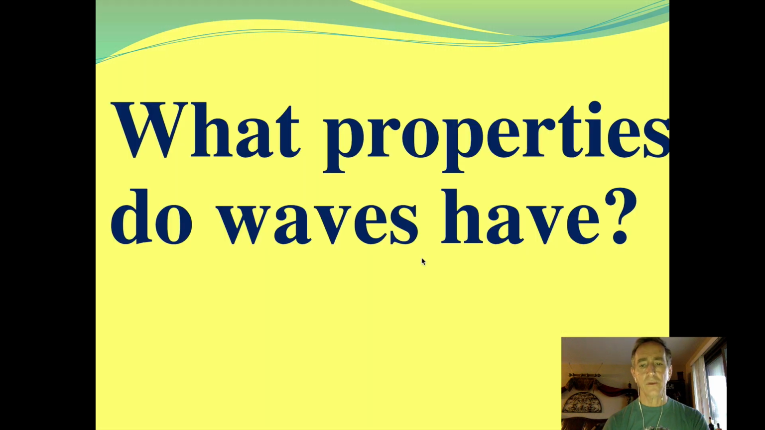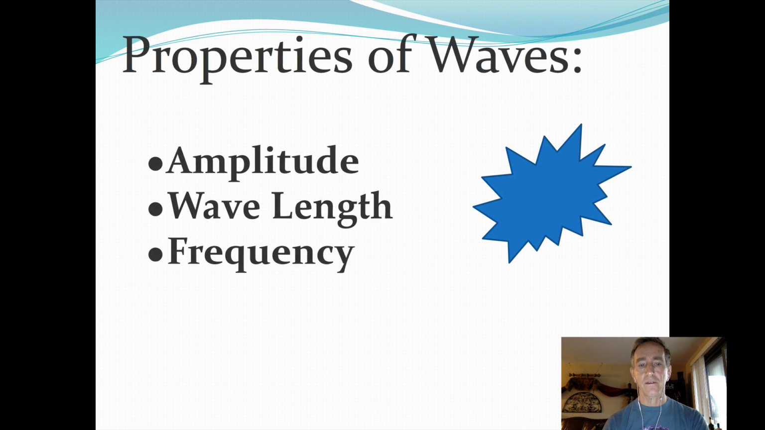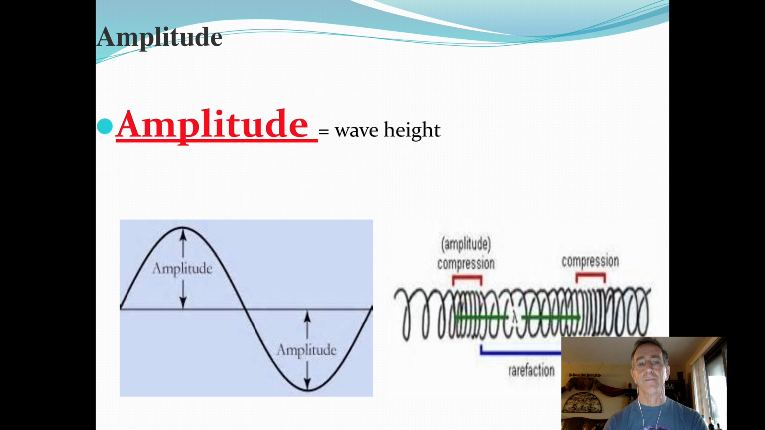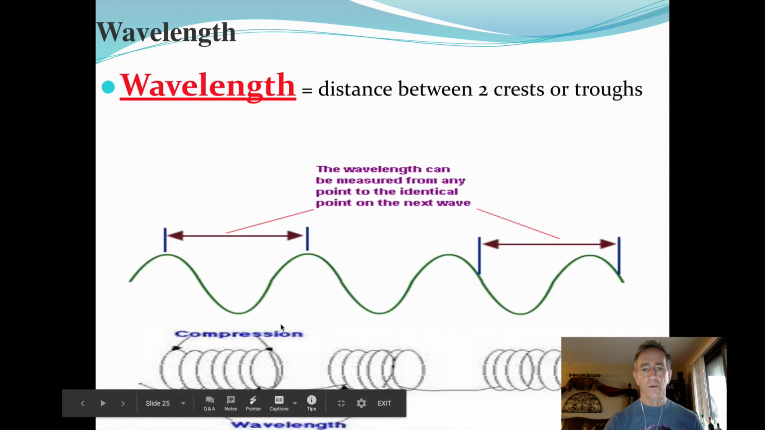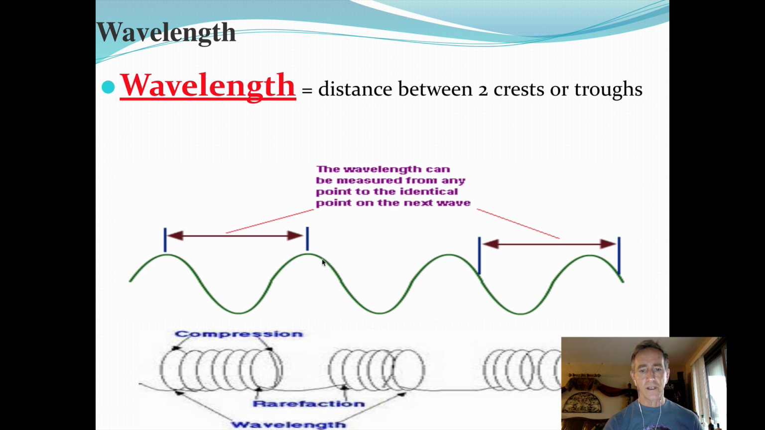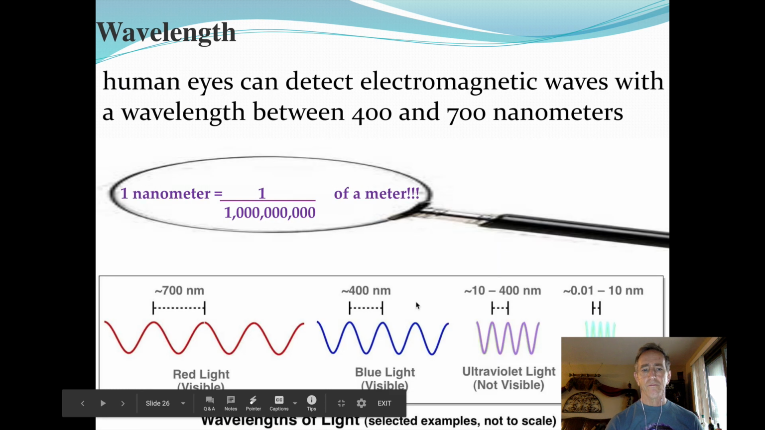What properties do waves have? They have amplitude, wavelength, frequency, and wave speed. Amplitude is how high the wave is or how tight and spaced apart the compressions and rarefactions are. Larger amplitude has more energy. That makes sense. Wavelength is two identical points on a wave or measured from compression to compression.